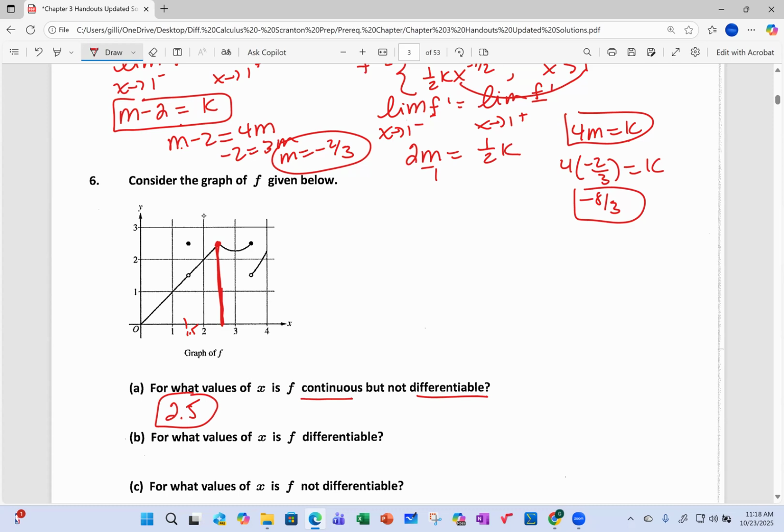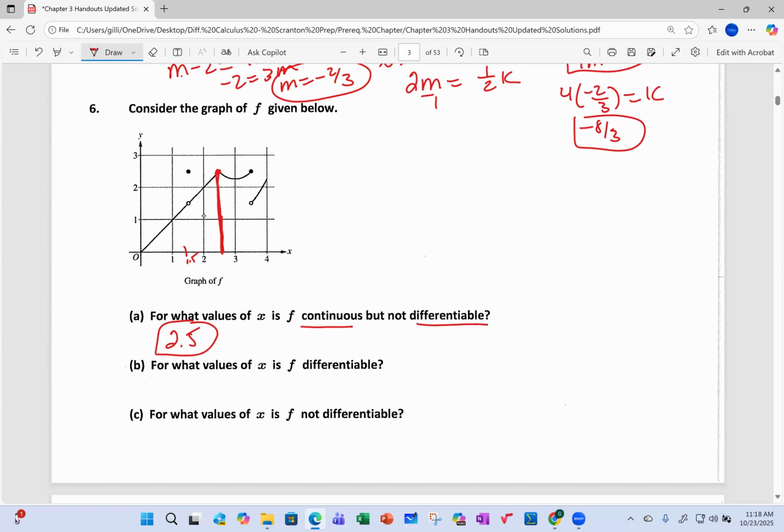For what values of x is f differentiable? Well, graphically, I have a point of discontinuity here at 1.5, as well as at 3.5, and as well as at a corner point. So it's going to be from 0 to 1.5, and then from 1.5 to 2.5, and then from 2.5 to 3.5, and then from 3.5 to 4.